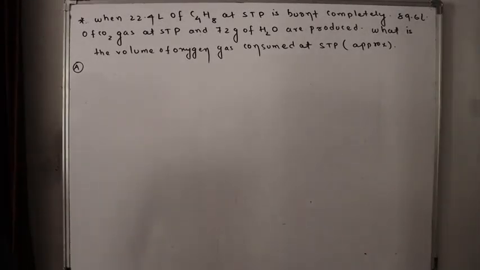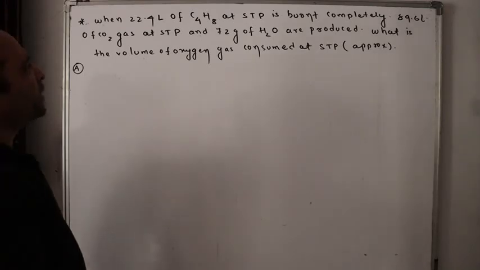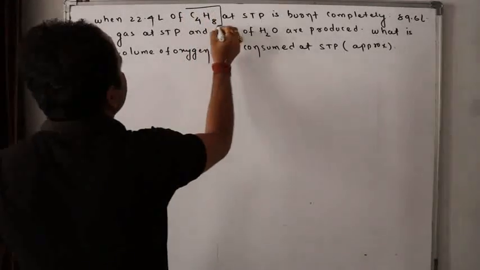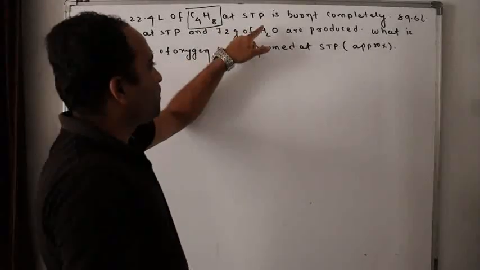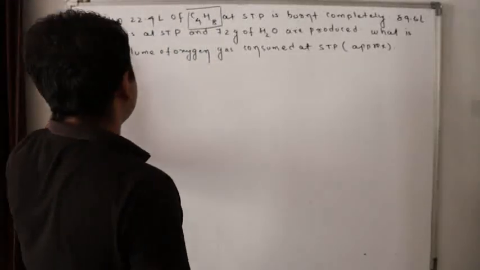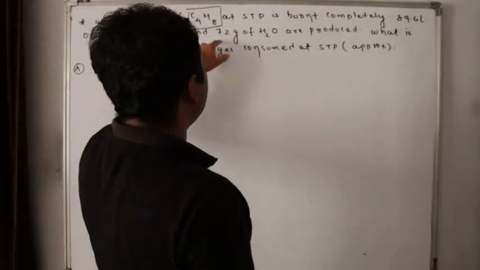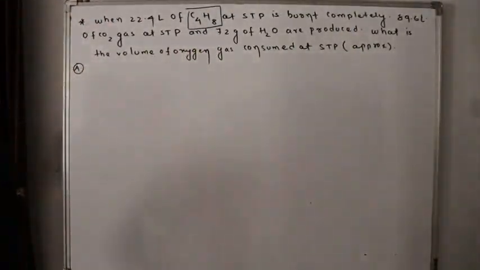Now let's go for the next question. When 22.4 liters of C4H8 (butene) at STP is burnt completely, 89.6 liters of carbon dioxide at STP and 72 grams of H2O are produced. What is the volume of oxygen gas consumed at STP?